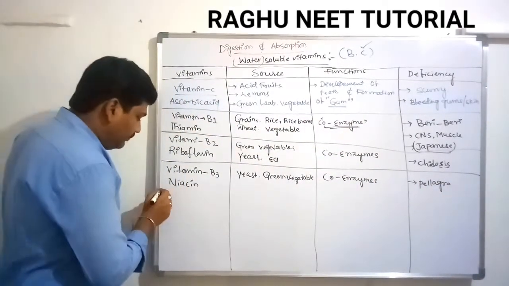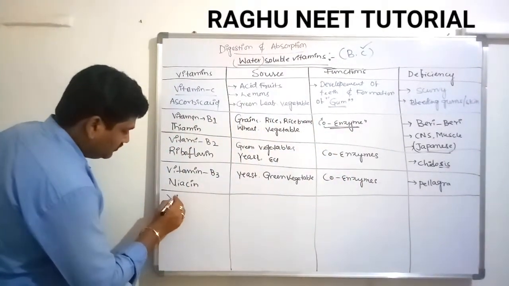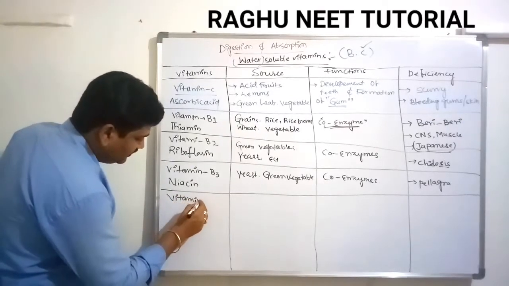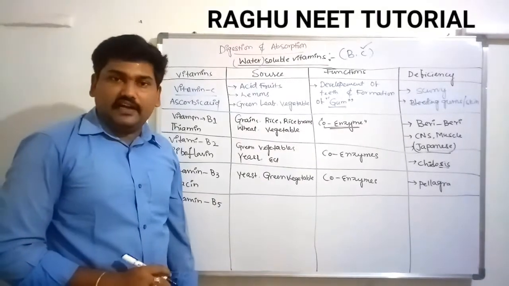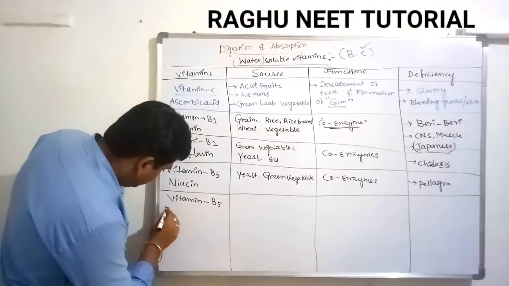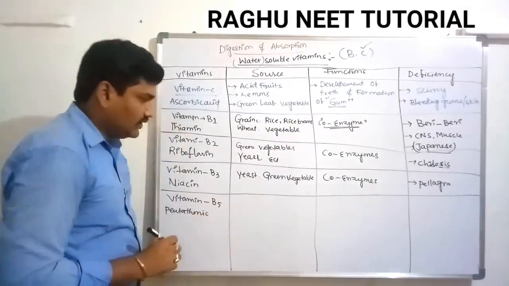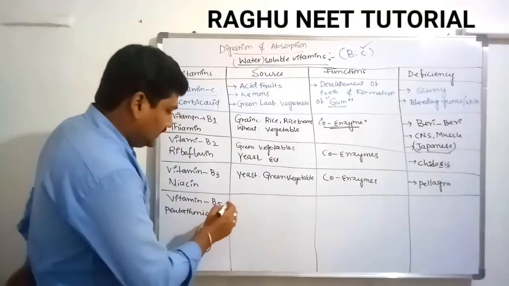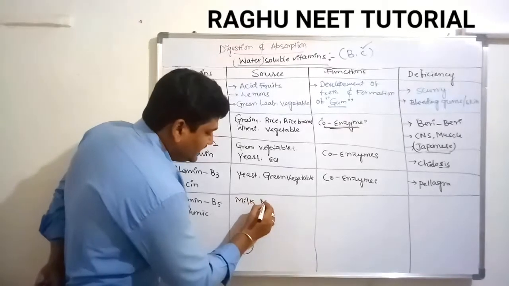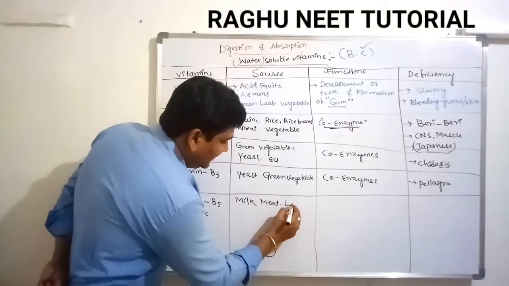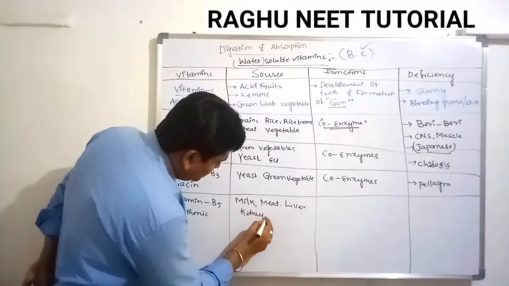Next one, vitamin B5. Vitamin B5 is scientifically called pantothenic acid. It is also available in milk, meat, liver, and kidney.